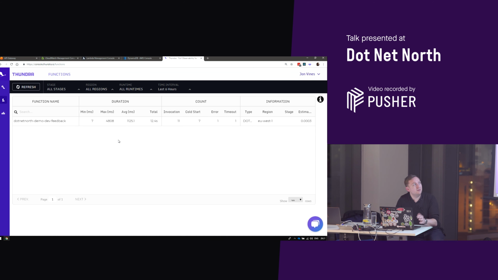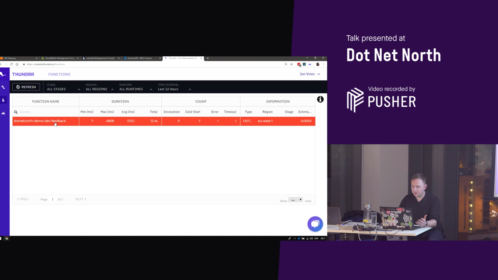There we go. So at the top level, there's only one function on here, but you can imagine if you've got multiple functions, if we compare it to that CloudWatch screen that we had earlier, it's immediately easier to see what's going on at a higher level. So I'm going to set this to the last 12 hours. We should have a few more invocations on there. So we can see the function name itself. We can see the average durations of this.